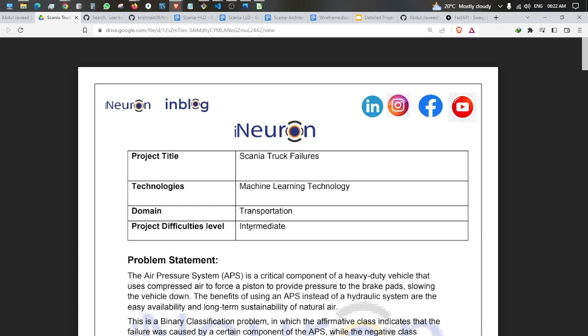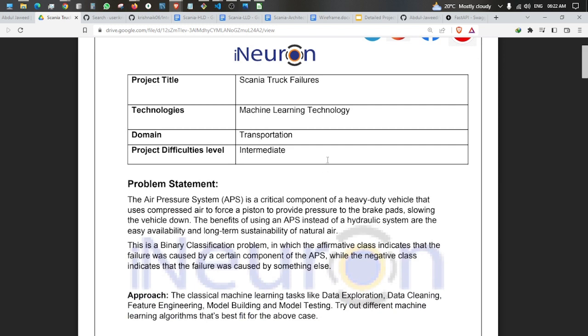The problem statement of the project is APS. The air pressure system is a critical component of heavy-duty vehicles like trucks that use air to force a piston to provide pressure to the brake pad, slowing the vehicle down. The benefits of using APS instead of a hydraulic or old brake system are that it is easily available and has long-term sustainability of natural air.